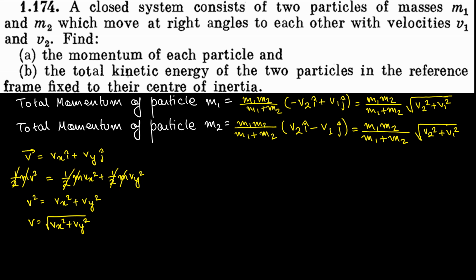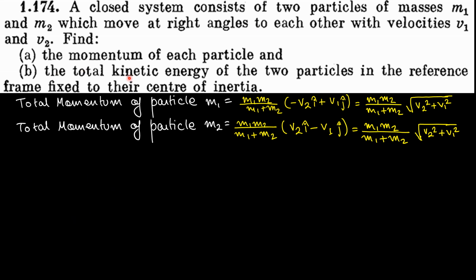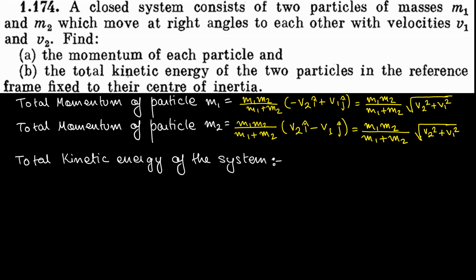Okay. So total kinetic energy of the system is nothing but momentum 1 square divided by 2 into mass 1 plus momentum 2 square divided by 2 into mass 2. Sir, we know the formula for kinetic energy is half mv square. How did you get this formula?